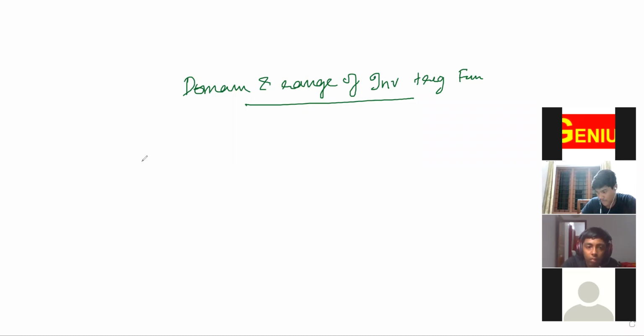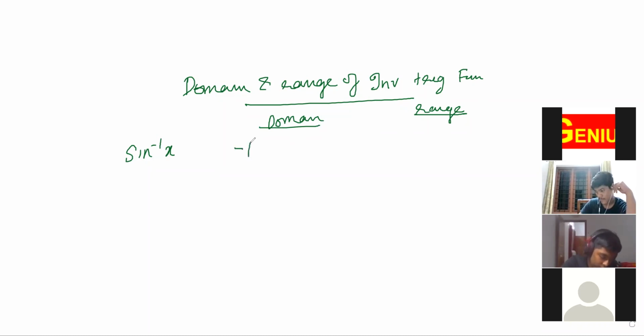Okay, so write sine inverse x. I'm writing domain first, then I am writing range. Domain, range, like this. So the sine inverse x value will range from -1 less than or equal to x less than or equal to 1.